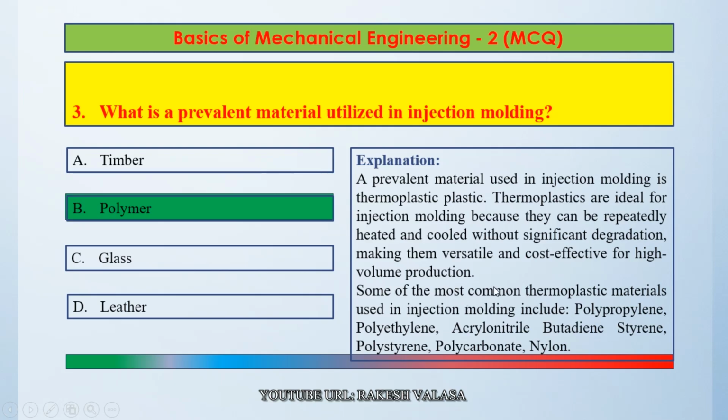Some of the most common thermoplastic materials used in injection molding include polypropylene, polyethylene, acrylonitrile butadiene styrene, also called ABS material, polystyrene, polycarbonate, and nylon, etc. So the correct answer is option B, polymer.